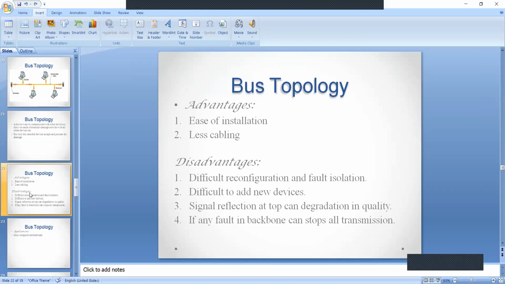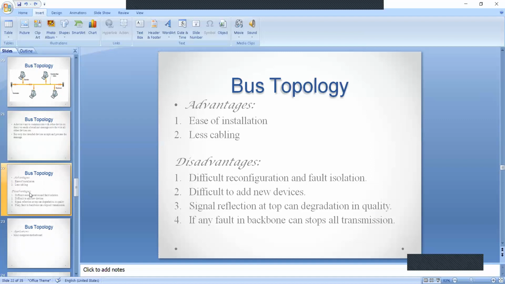The second disadvantage is that it is difficult to add new devices. In star topology, it is very easy to add and remove devices. Here it is very difficult to add new devices. If we want to add a new device, we need to split the cable. That means we need a splitter, we need a tap, and we need a drop line to add the new devices.